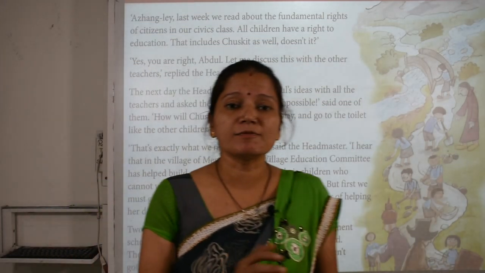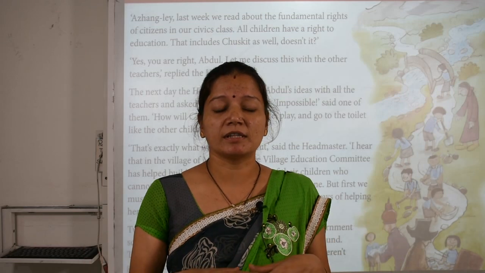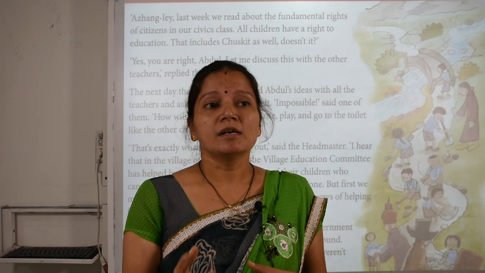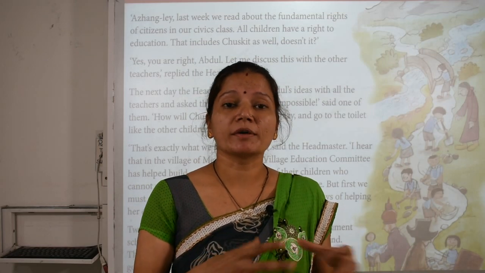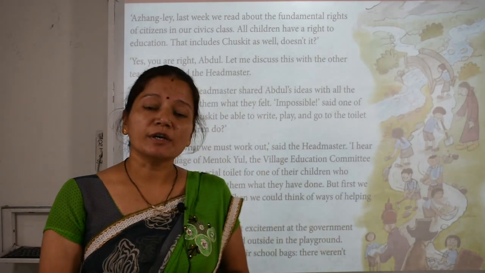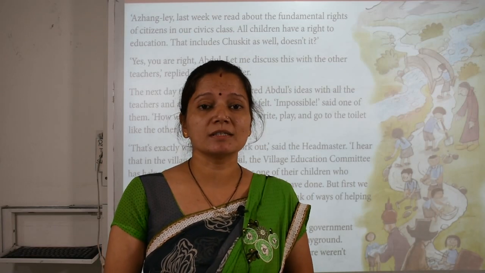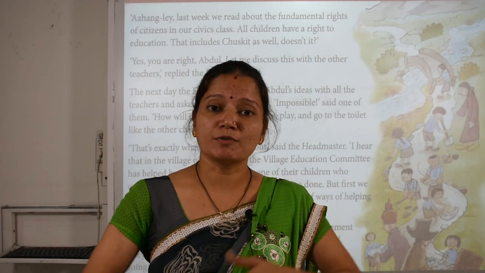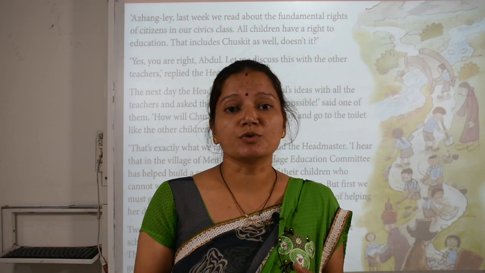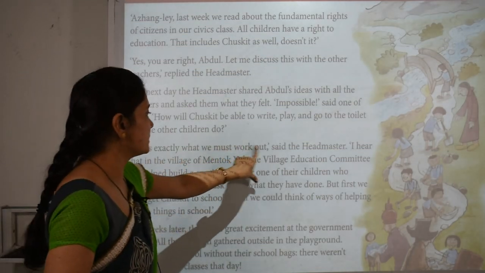So the very next day what happened, students? The principal called a meeting. So when all the teachers assembled together, the principal told about the whole matter, what Abdul said and the idea about the bridge. So one of the teachers said it is impossible. Why is it impossible? Because Chaskit is not a normal child. She is unable to walk, so how will she be able to play? How will she be able to go to the toilet? "That's exactly what we must work out," said the headmaster.